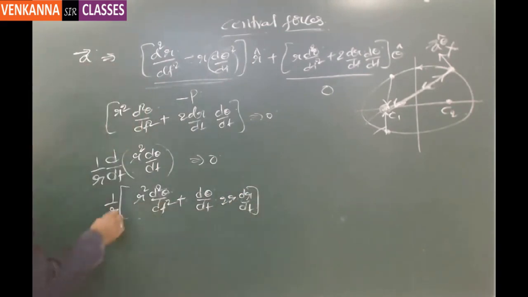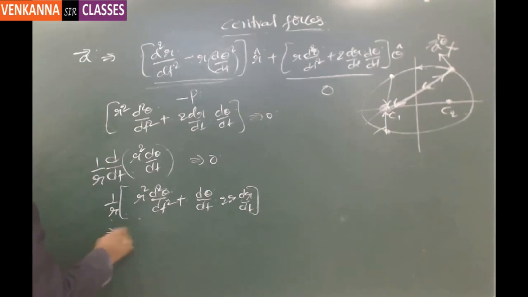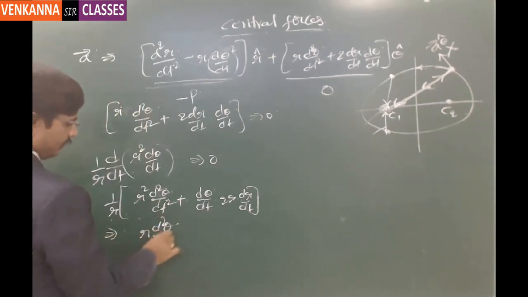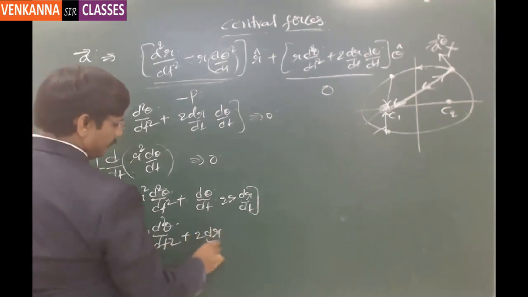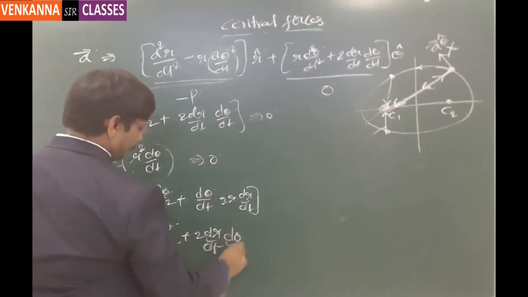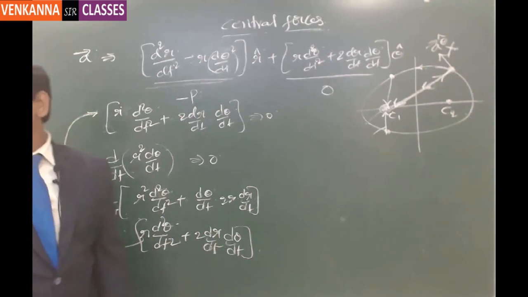Taking the 1 by r inside, this is r d square theta by dt square plus 2 times dr by dt into d theta by dt. Now if you notice, this is exactly the transverse component of acceleration.